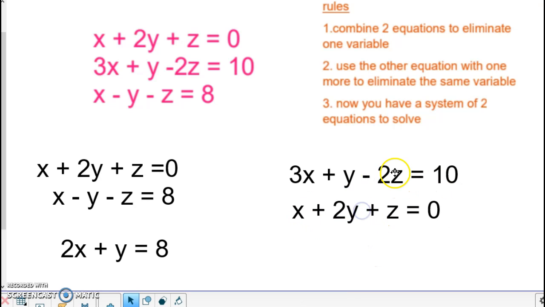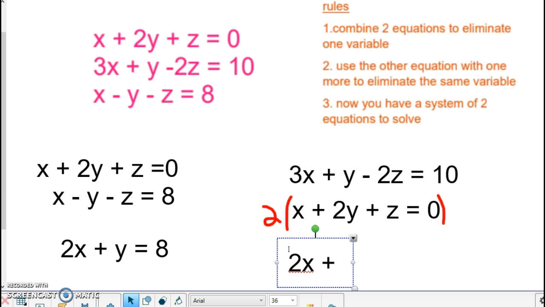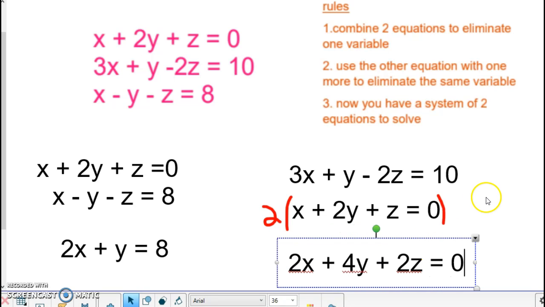If I were to add these two together or subtract them, I would not get rid of the z. So I'm going to have to do some multiplying first. I am going to need to put in front of this z a 2 to make it disappear. So I'm going to multiply the entire equation by 2. So my new equation is now 2x plus 4y plus 2z equals 0.